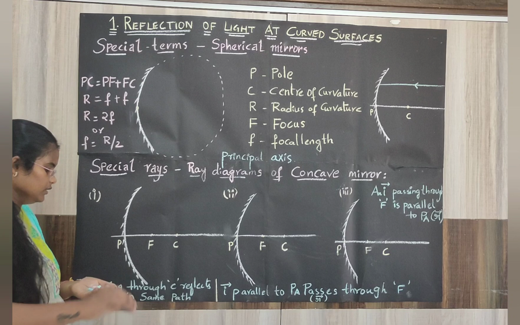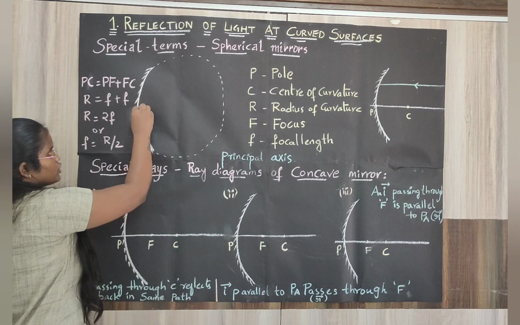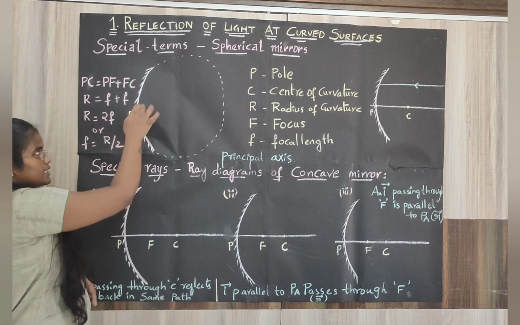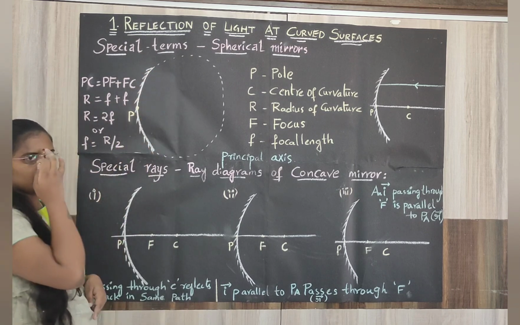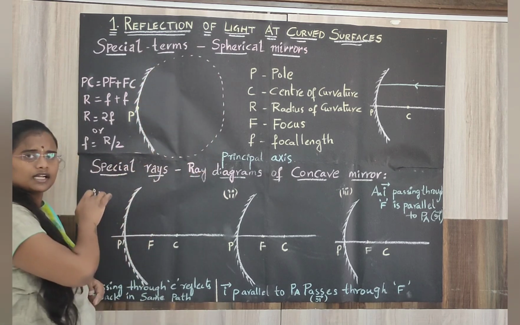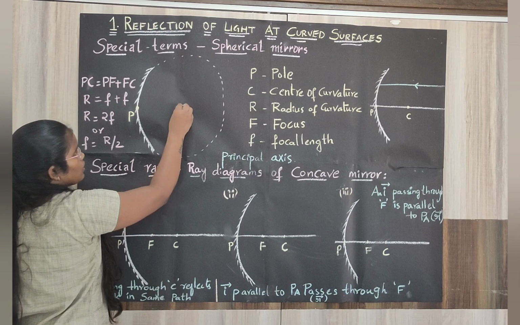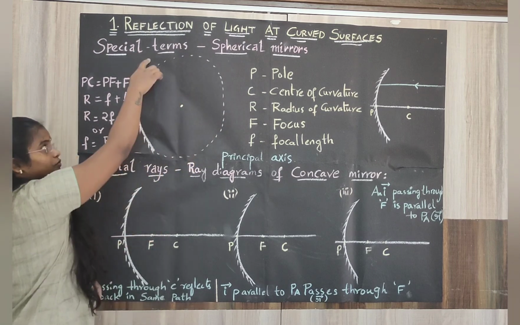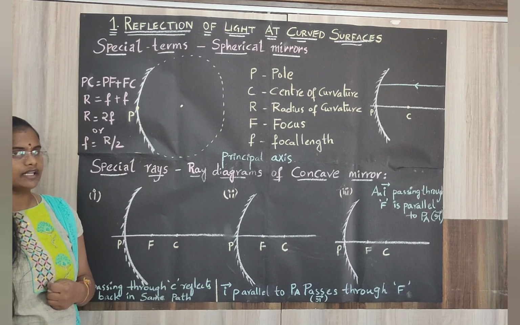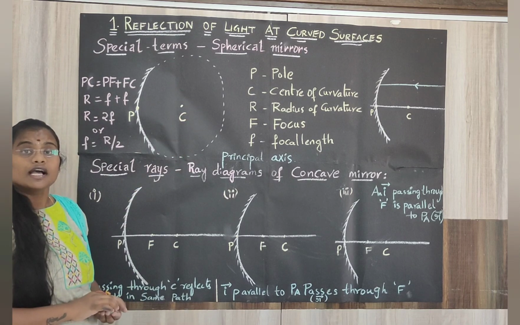Now, the first special term that we are learning about is the geometric center. The geometric center on the surface of a spherical mirror is called the pole. This mirror is a part of a sphere, right? We have cut this mirror from a sphere. This sphere will have a center, no? The center of the sphere of which our spherical mirror is a part is called the center of curvature.